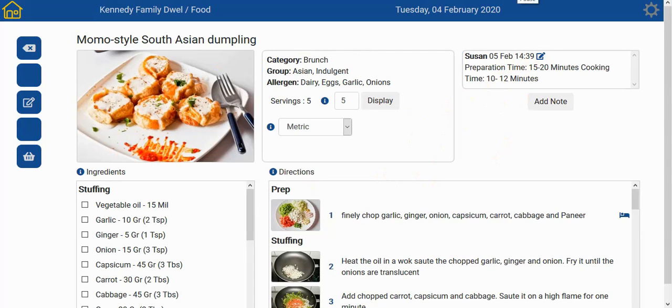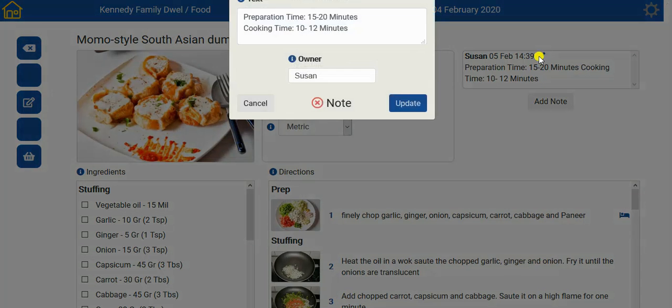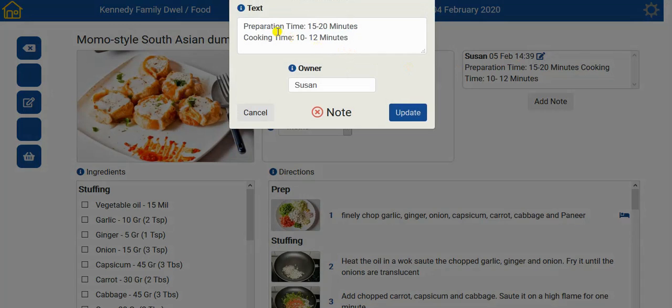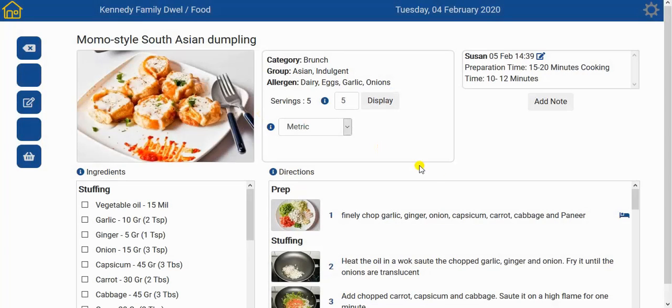The notes can be edited or deleted by simply clicking this edit icon here, and you amend your note or completely delete it from here. We won't do that now.